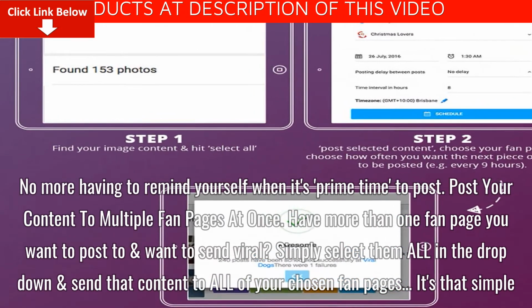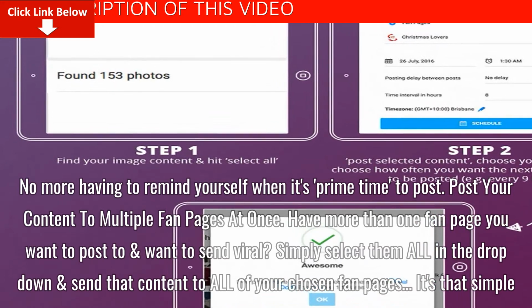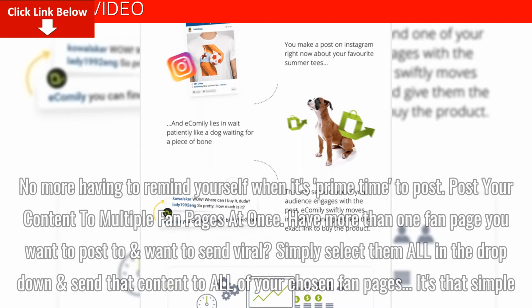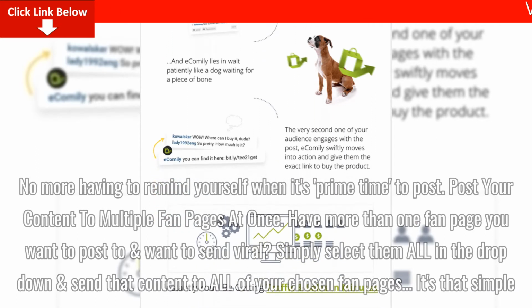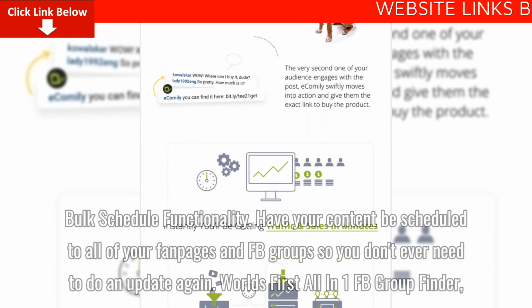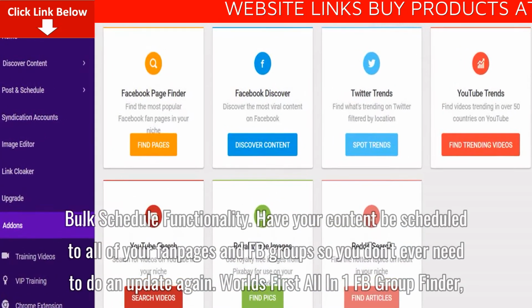Post your content to multiple fan pages at once. Have more than one fan page you want to post to and want to send viral? Simply select them all in the drop-down and send that content to all of your chosen fan pages. It's that simple. Bulk schedule functionality. Have your content be scheduled to all of your fan pages and FB groups so you don't ever need to do an update again.